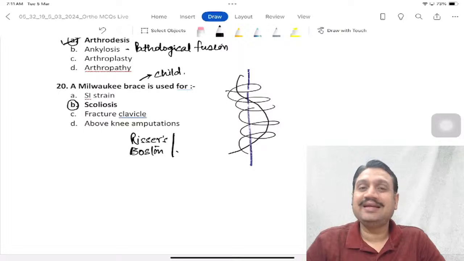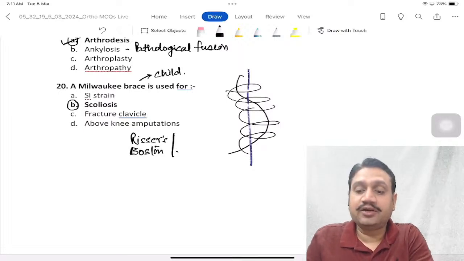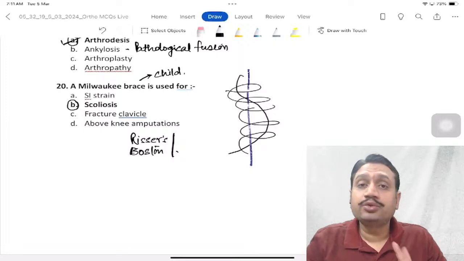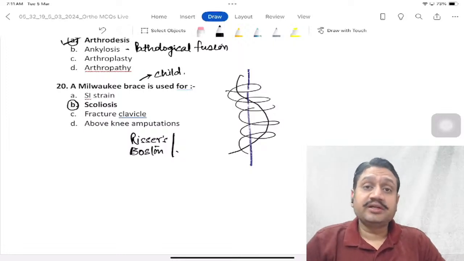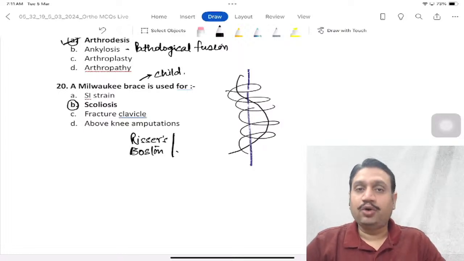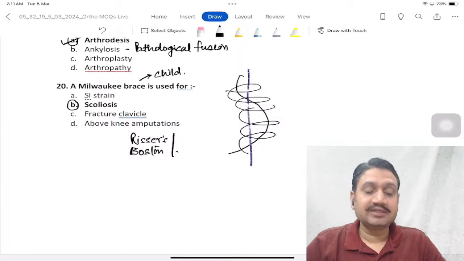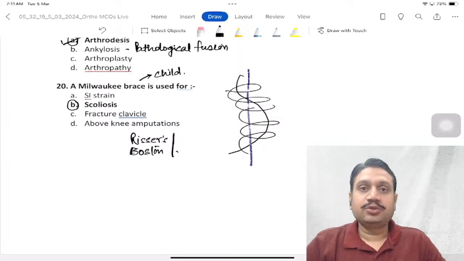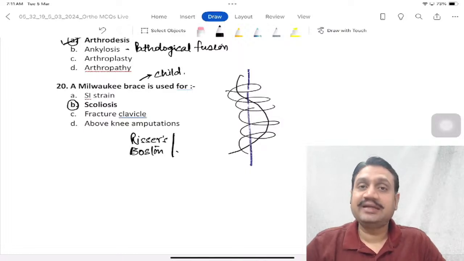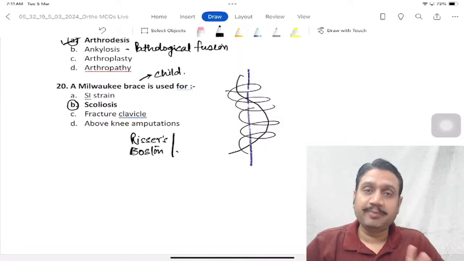And if you have any problem in understanding those instruments or implants, identifying them, or where to use a particular brace, the questions in your past papers have been there from those topics also, right? So feel free to tag me on the group and I'll be more than happy to answer any of your queries, right? I do believe all the students who are watching for the orthopedic part have already done it, they're covered with the anatomy part.